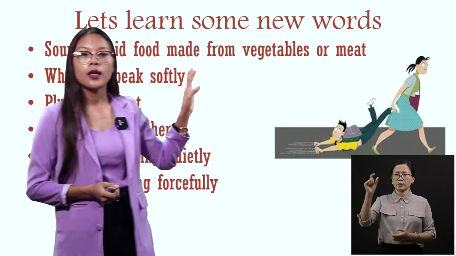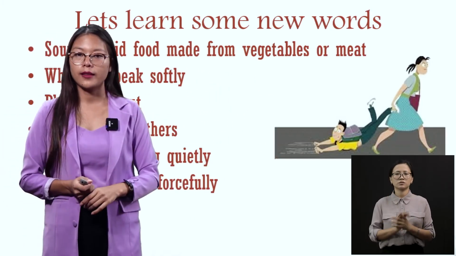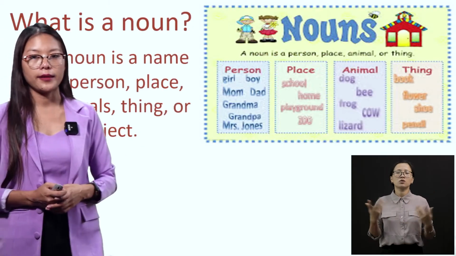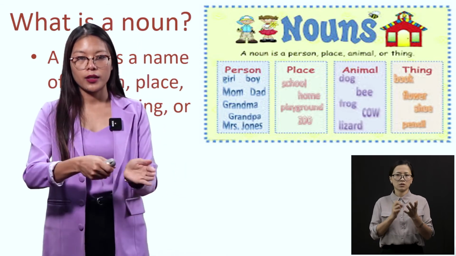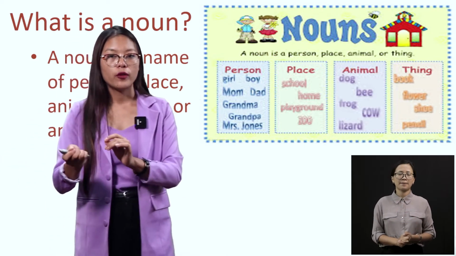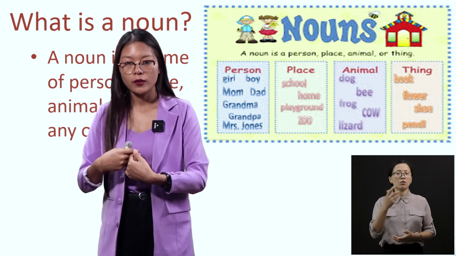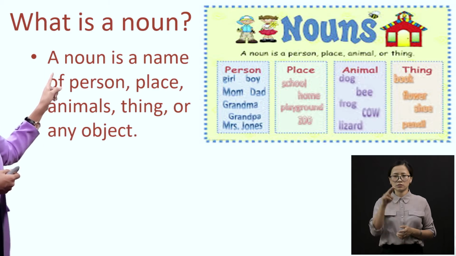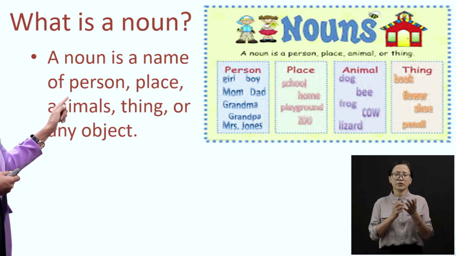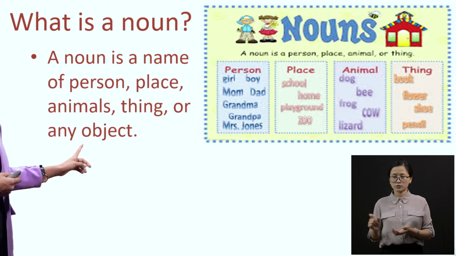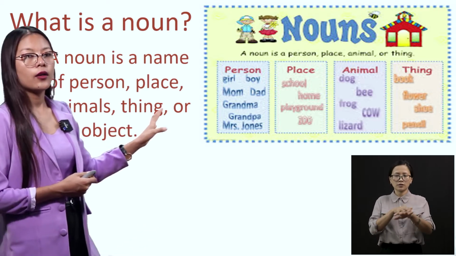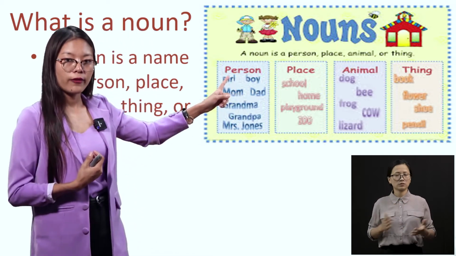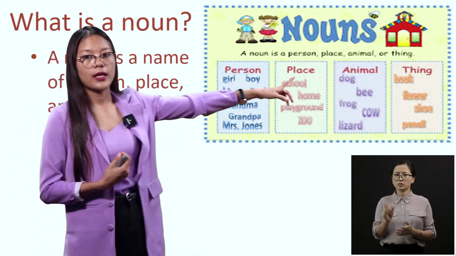Okay, now these are the new words. These are some meanings that we have seen in this topic. And now next we will be learning what a noun is. Okay, we will be learning singular noun and plural noun. But before that, we need to understand what a noun is, right? So noun, I've given a definition here. A noun is a name of a person, place, animal, thing, or any object. See, a noun is a name of anything, right? It is a name of a person, place, animal, and thing.